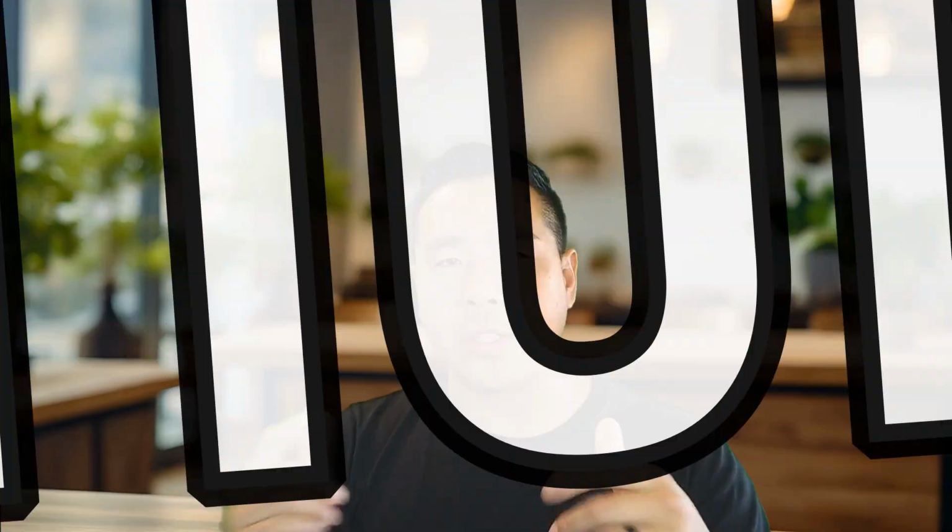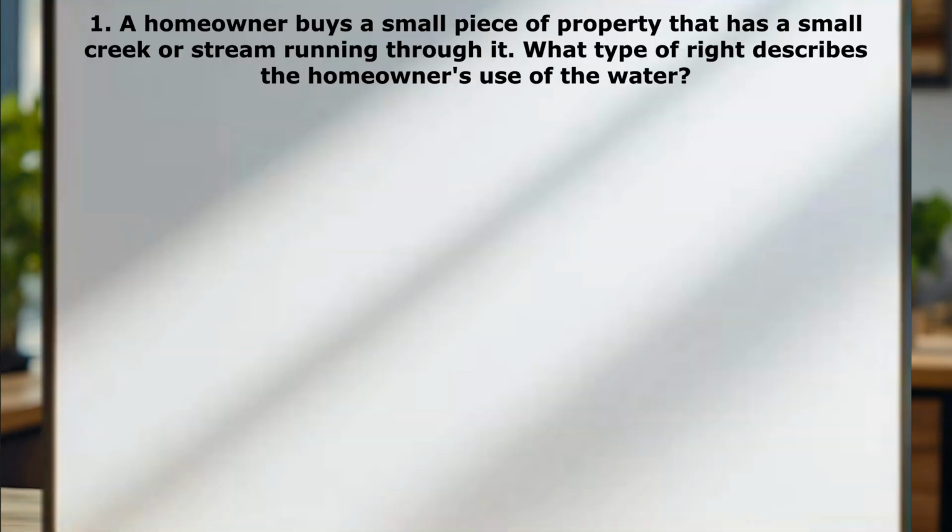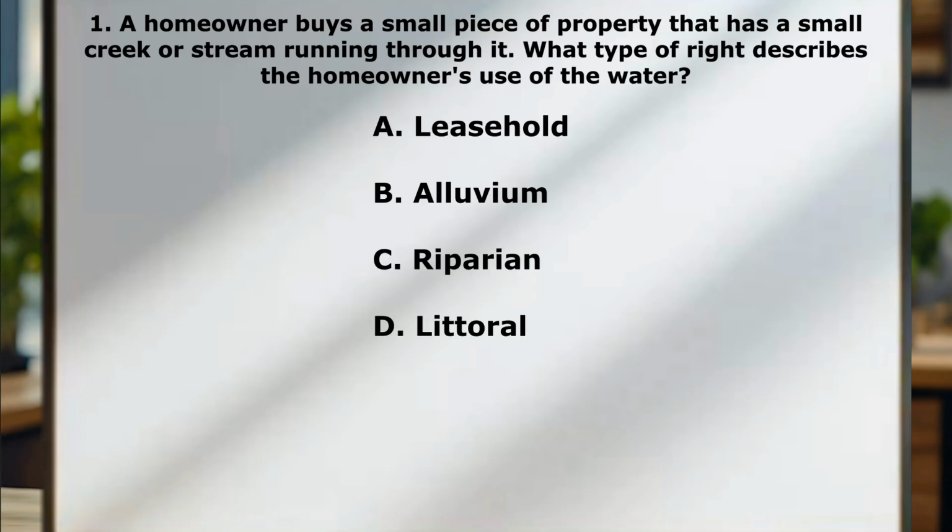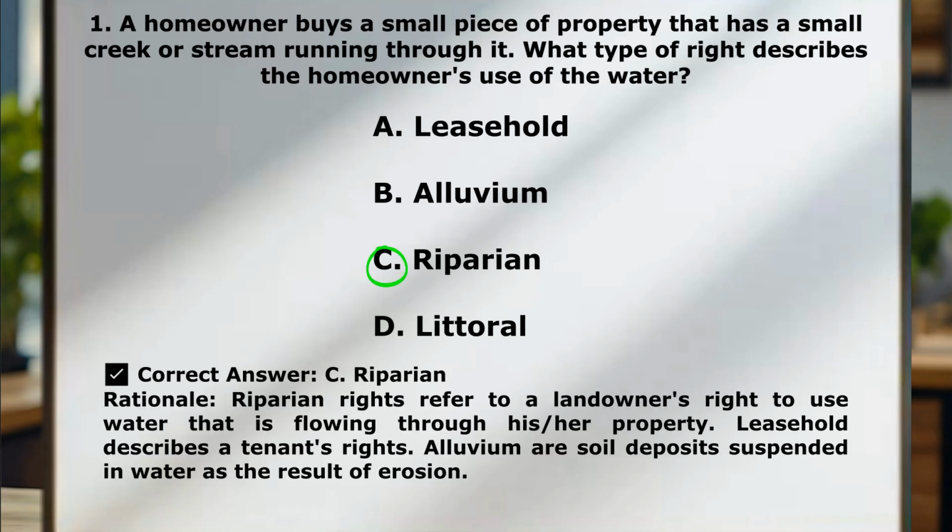Okay, let's go with question number 1. A homeowner buys a small piece of property that has a small creek or stream running through it. What type of right describes the homeowner's use of the water? A, leasehold. B, alluvium. C, riparian. D, littoral. Correct answer is C, riparian. I don't know if I pronounced that correctly, but that's how I read it.